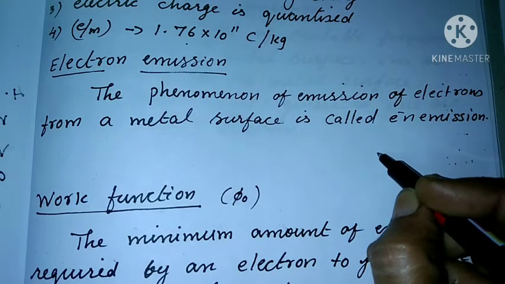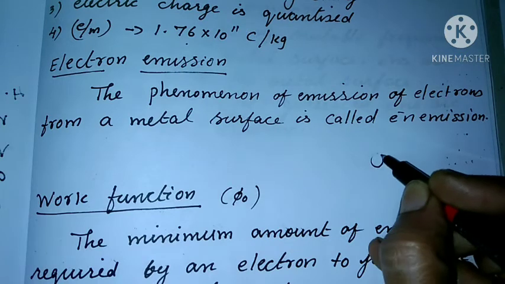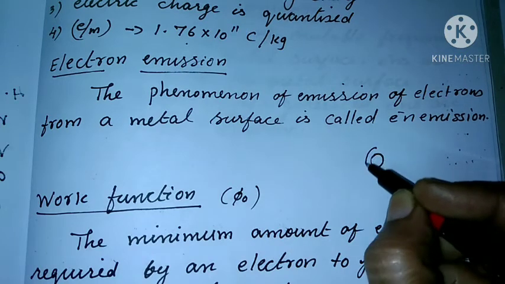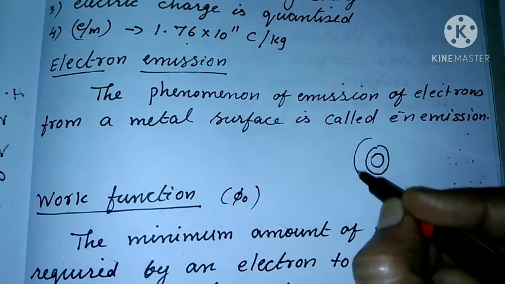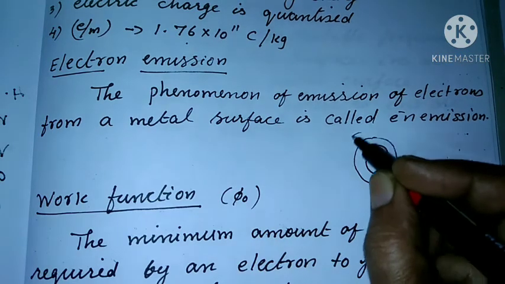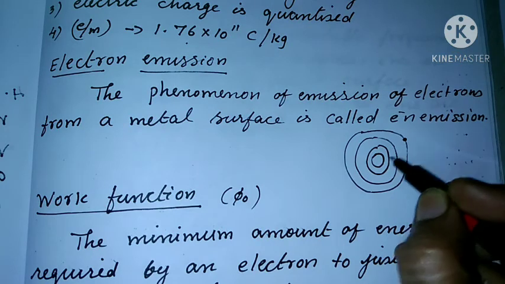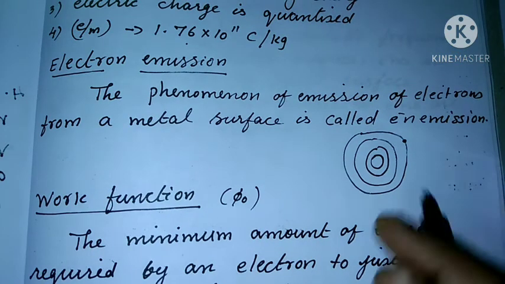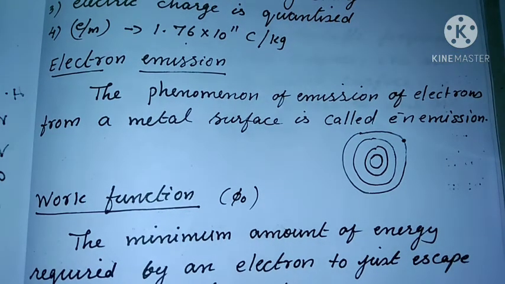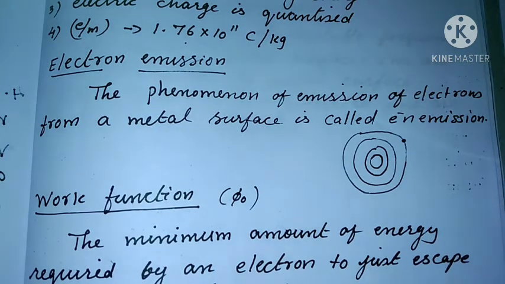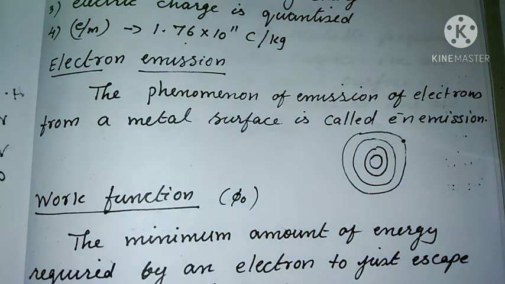They are far away from the nucleus. They move about freely and are loosely bound, so they are called free electrons. These electrons are responsible for the conduction of electricity.